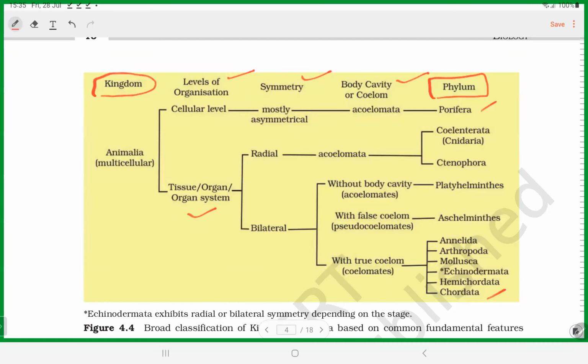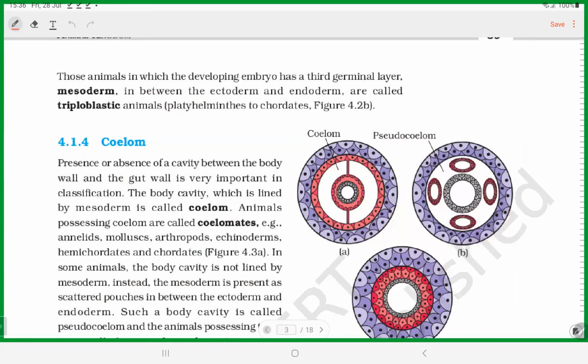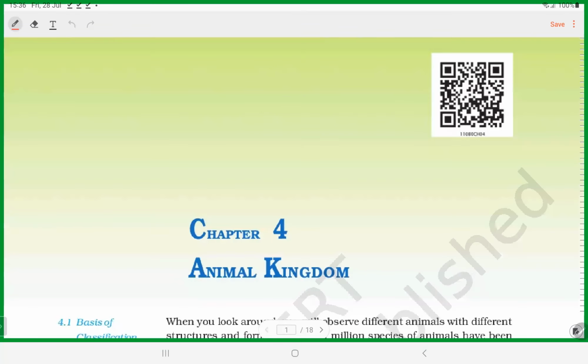Knowing this chart is a basic prerequisite for understanding the classification of organisms under the animal kingdom. You can use this as the reference. Now, one by one, let us study all the characters.